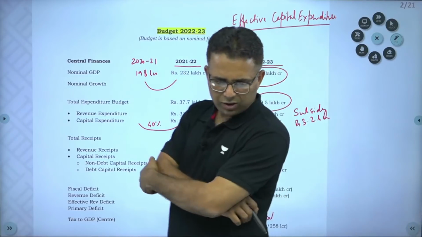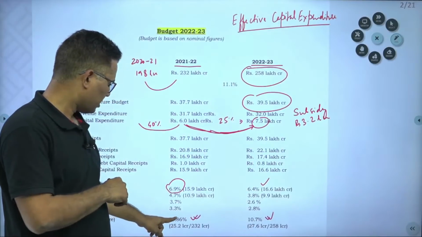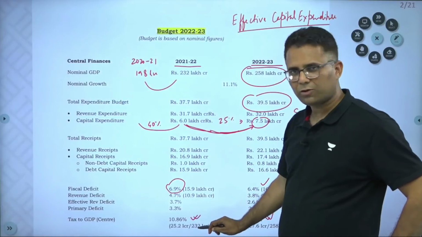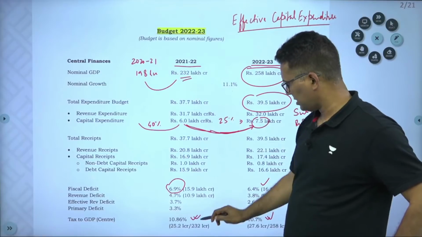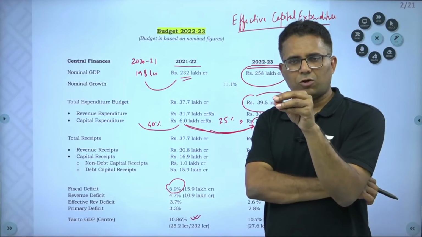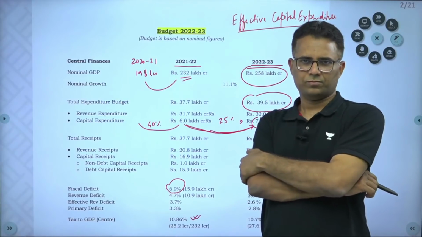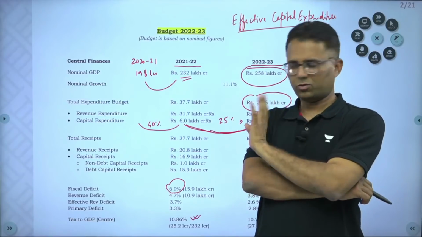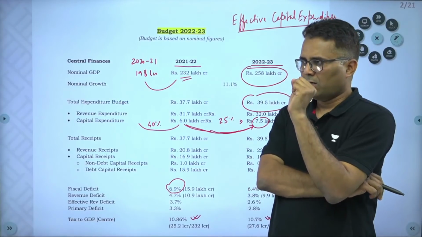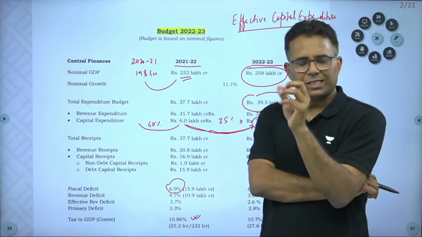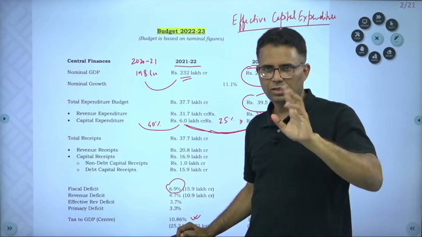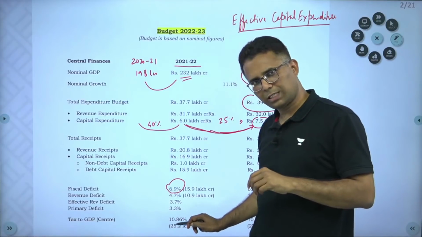Let me explain about it. 232 lakh crore is the nominal GDP this year, and 25.2 lakh crore is the gross tax revenue, the central government's total tax revenue. Out of this 25.2, 41% is shared with the states.